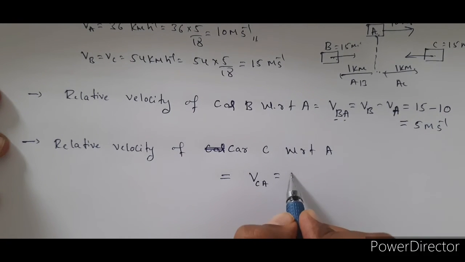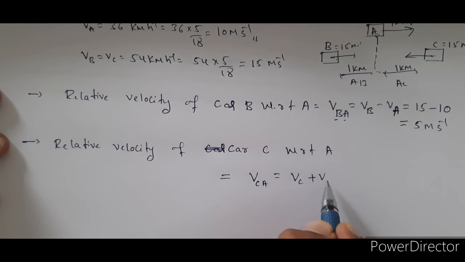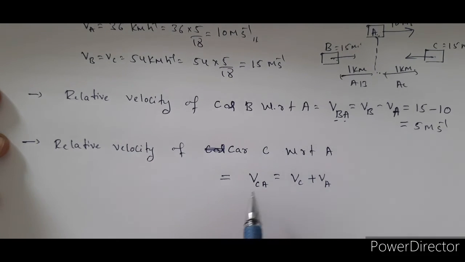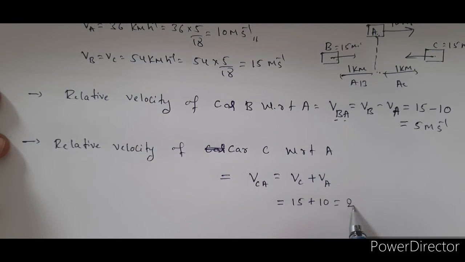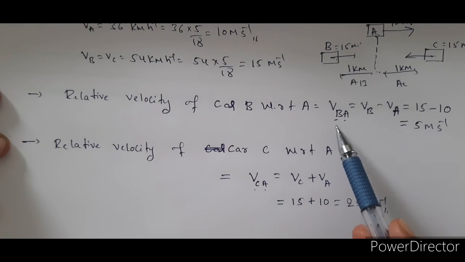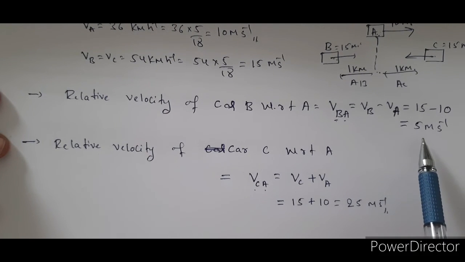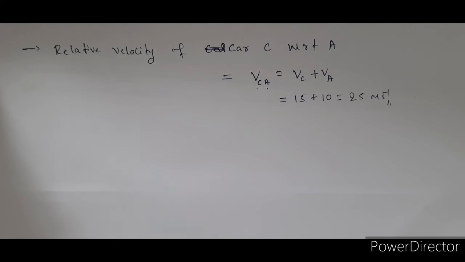So the formula is the relative velocity of car C with respect to A equals VC plus VA, since both are moving in opposite directions. VC is 15 plus the velocity of car A, which is 10, so that is equal to 25 meter per second. So the relative velocity of car C with respect to A is 25 meter per second, and that of car B with respect to A is 5 meter per second.